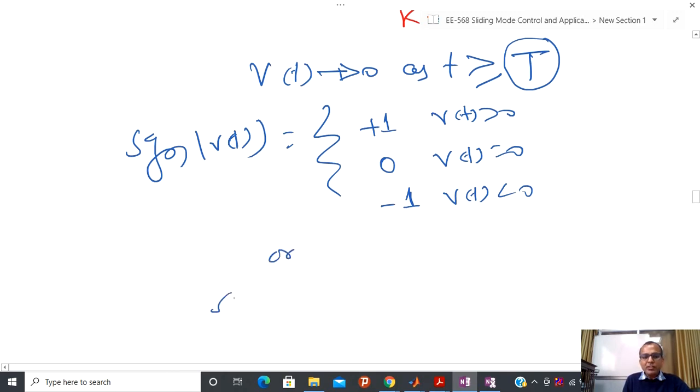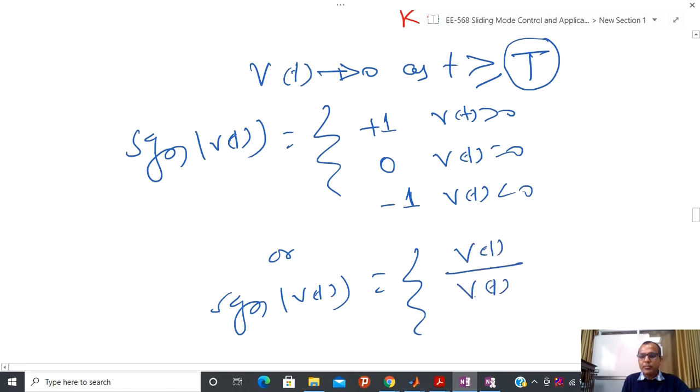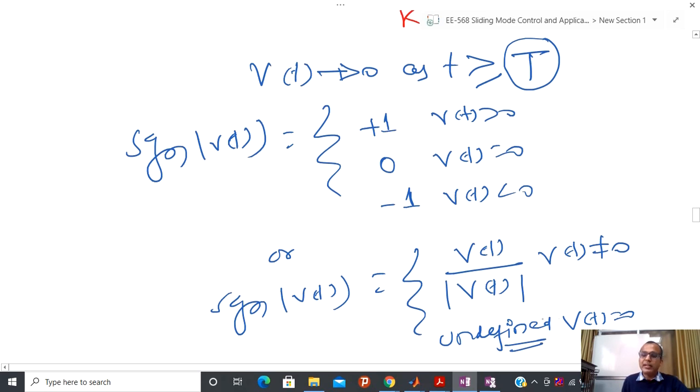But another class of people is telling like this: signum V is defined as V(t) divided by mod V(t) when V(t) is not equal to 0, and at V(t) equal to 0 this is undefined. I don't care what the situation is at V(t) equal to 0.